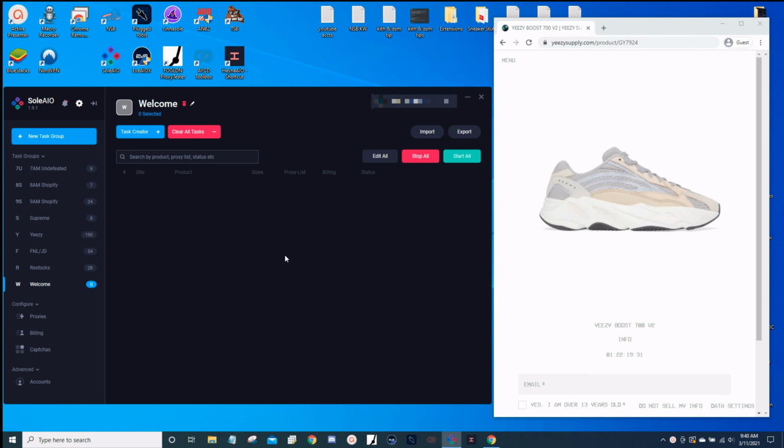Tremendous success across Shopify, YS, Finish Line, JD, Hibbett. At one point, Hibbett was being dominated by SoleAIO. So yeah, it's truly an AIO. Alright, enough yapping. Let's jump right into the Yeezy supply setup.